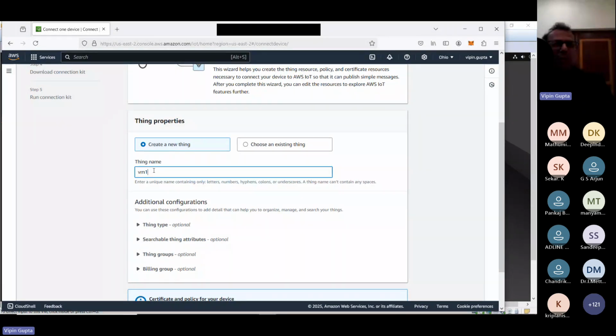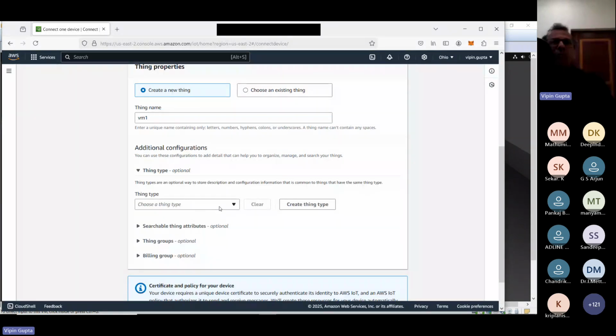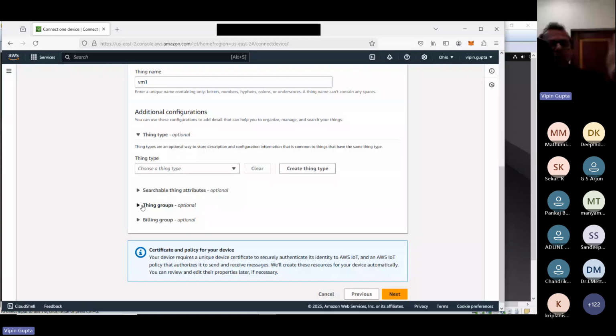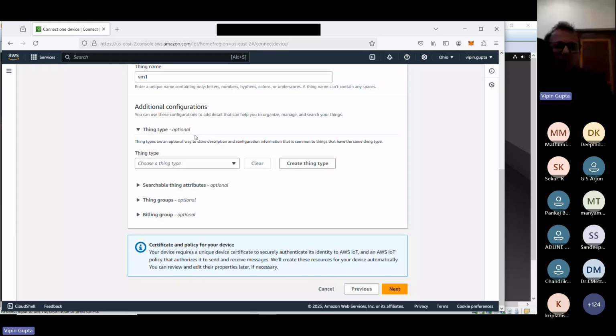And please remember, when you're using this type of solution, you can specify the type of thing, whether it comes in a vehicle or a sensor. You can also create groups, for billing purposes too. Suppose the CSE department, IT department, and production department want to use it differently, so you can group them. But we will keep it simple. In our case we are just specifying the thing's name, and this is very important. We will click on next.